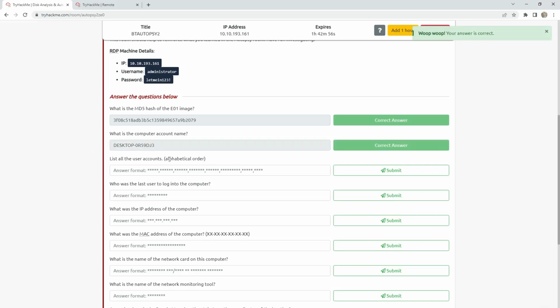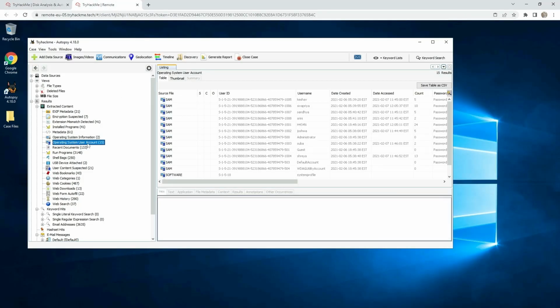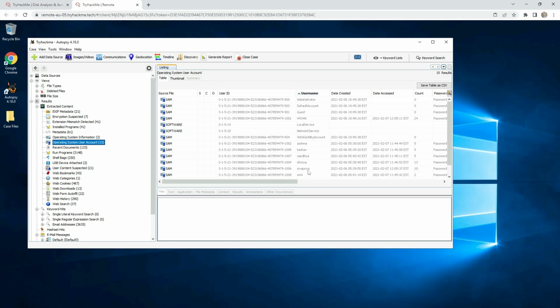List all of the user accounts in alphabetical order. So here are the user accounts, and these are the default accounts: administrator, default account, guest. I will name this one Hassan because it's easier to read.